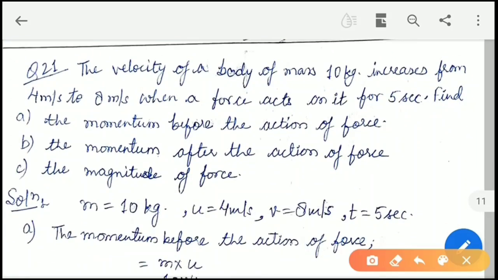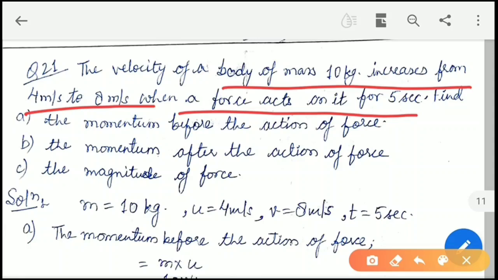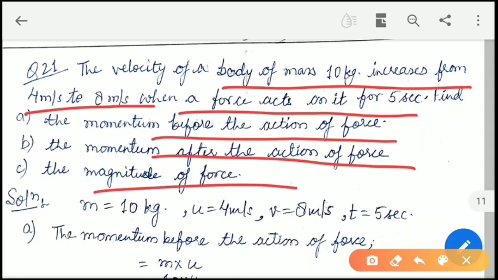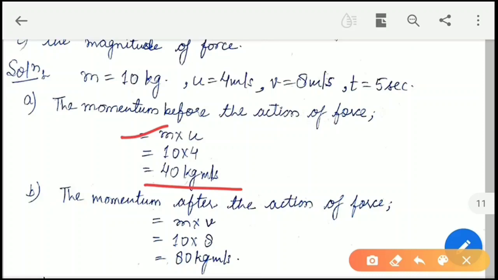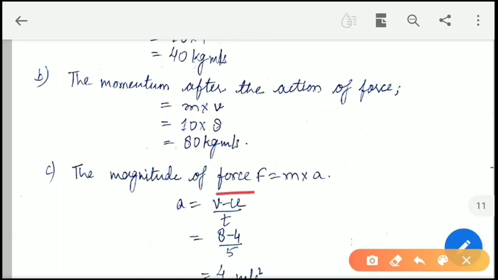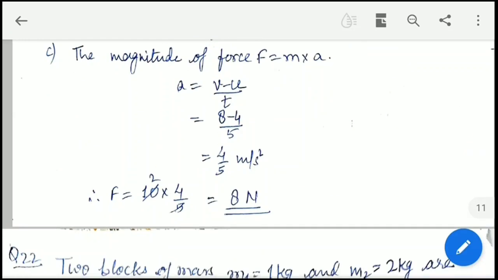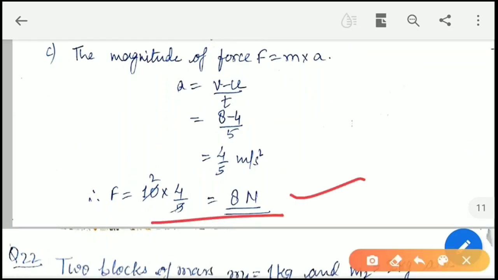Now next question is, the velocity of a body of mass 10 kg increases from 4 to 8 meter per second when a force acts on it for 5 seconds. Find the momentum before the action of force, after the action of force, and the magnitude of force. Mass is given, U is given, V is given, T is given. So the momentum before the action of force will be m into U, that is 40 kg meter per second, and after the action of force it will be m into V, that is 80 kg meter per second, and the magnitude of force will be m times V minus U by T. First we will find the acceleration and then we will substitute, and it will be 8 Newton.